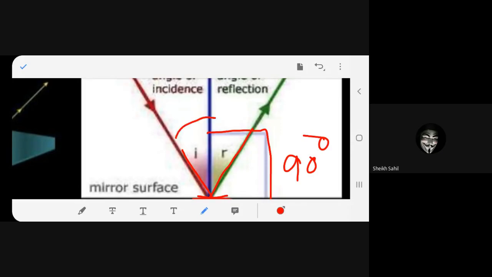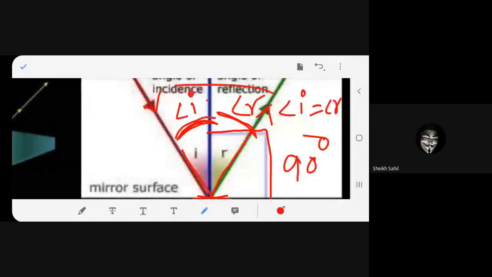Now we'll see this angle, which is made by the incident ray and the normal, that is angle I, and the angle between the normal and the reflected ray is angle R. Both are equal. So angle I is equal to angle R. So we've got two laws. Angle I is equal to angle R is one law. The second law is that the incident ray, normal, and the reflected ray lie on the same plane. There are two laws of reflection.